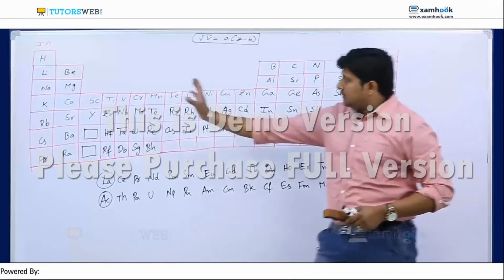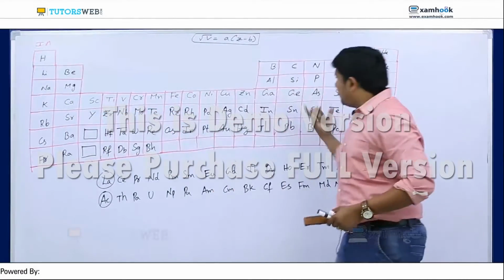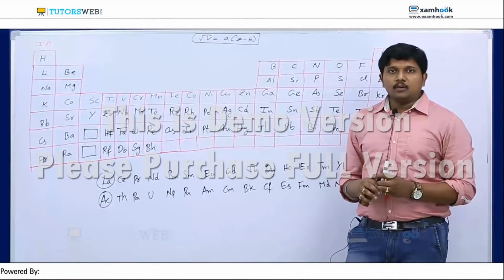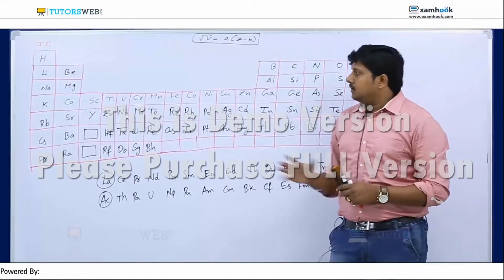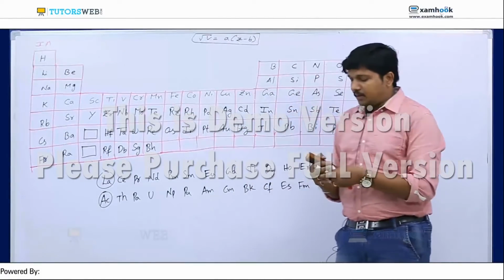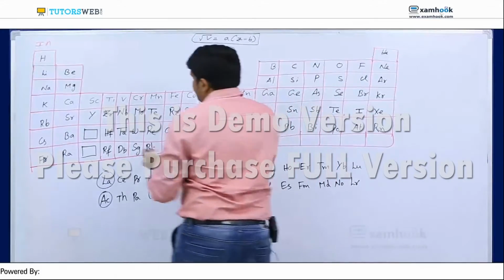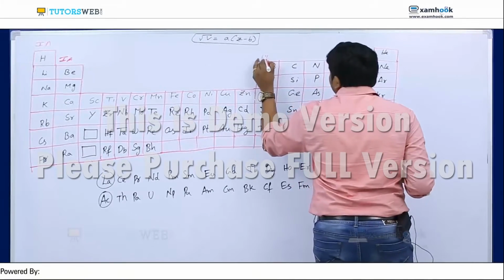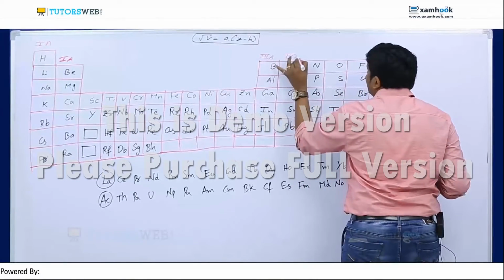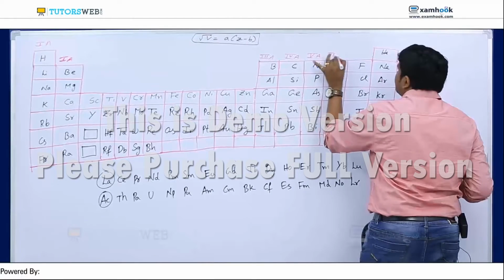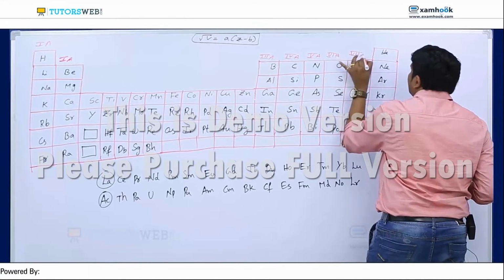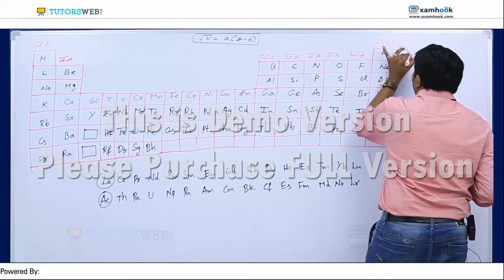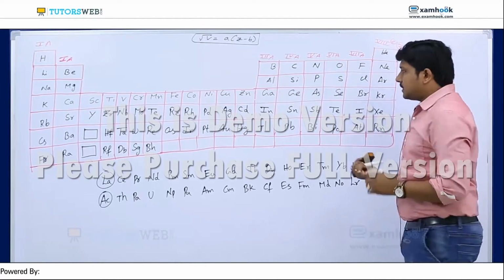The A group is S block elements and P block elements, and the middle one is B group elements. So A group elements are S and P block, and D block elements are B group. Now I am giving A group elements 1A, 2A, and the next ones 3A, 4A, 5A, 6A, 7A and 8A group, or we can say 0 group also. I'll tell you the names clearly later.